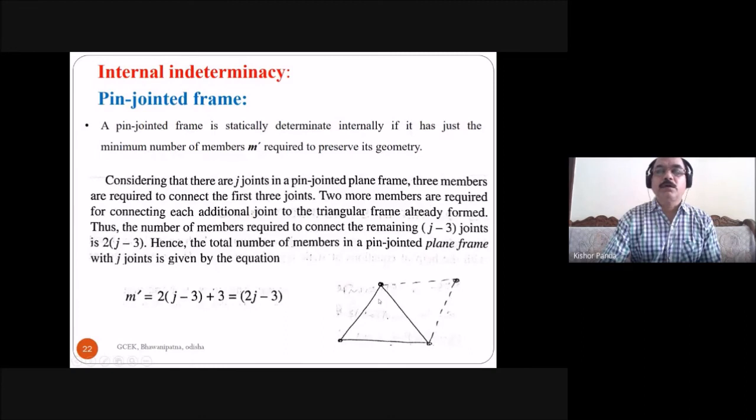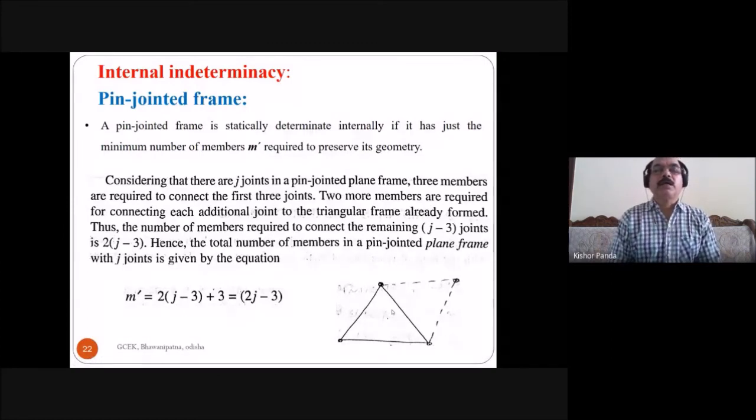J is the number of joints. How many joints here? 1, 2, 3, 4. 2 into 4, 8 minus 3. So how many members are here? 1, 2, 3, 4, 5. So M dash is 5 and the joints are 4. If you put 4 here, 2 into 4, 8 minus 3, 5. So here you are getting 5 members. So 5 members are required to make the structure internally statically determinate.